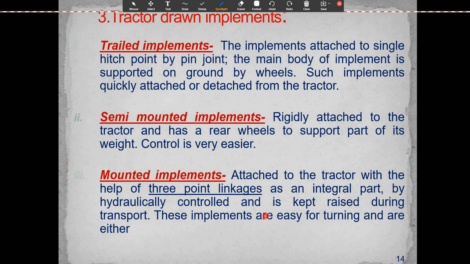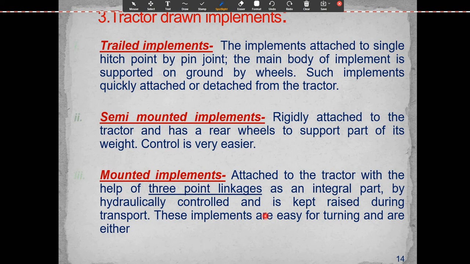You know that the tractor has some attachments provided on the rear side. It is called the hitch point, where the trailer hook is attached. And the 3-point linkage has one top link and two lower links, provided for attaching the implement.